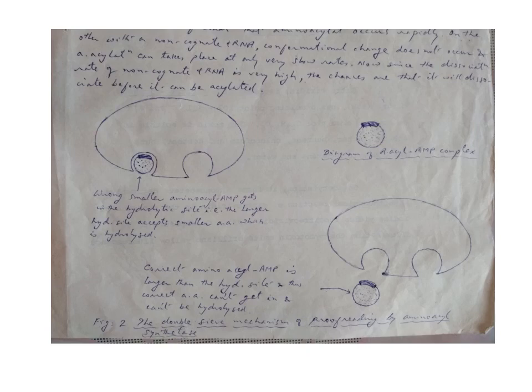And in figure number 3 we can say here the correct aminoacyl AMP is larger than the hydrolytic site, and thus the correct amino acid cannot get in and cannot be hydrolyzed.